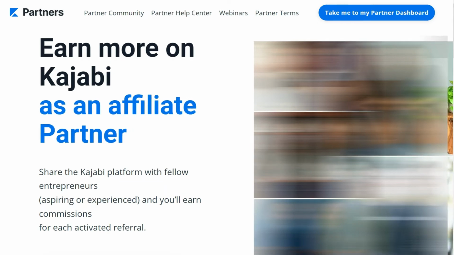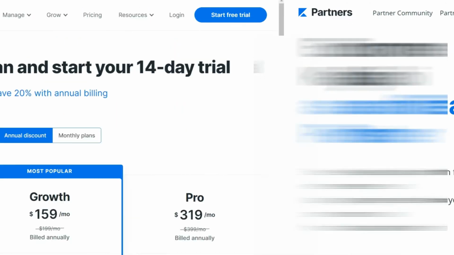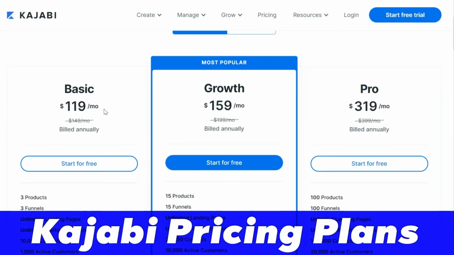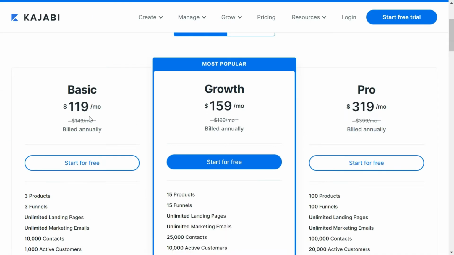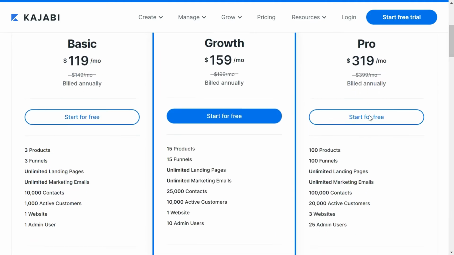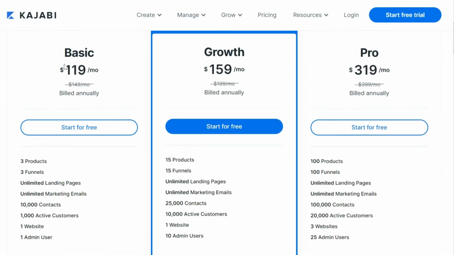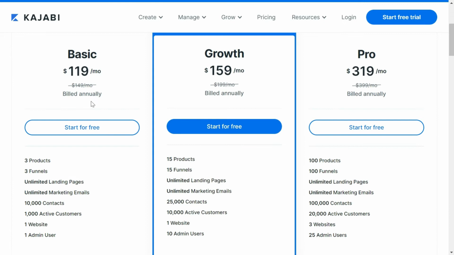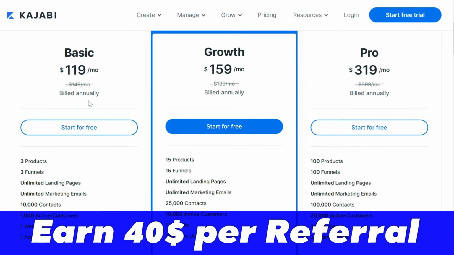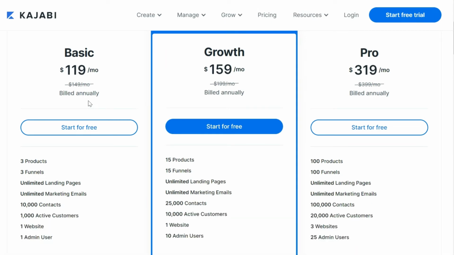So once you refer this, you can even make more money, because you will get a 30% recurring commission for the fee that they will be paying to Kajabi. Speaking of the fee structure, the basic plan of Kajabi is $119 a month, and it goes up to $319 in the pro version. At 30% of this $120 is going to be around $40. So even if somebody joins the basic plan of Kajabi, you will still be earning $40 per month for that person till the time that person continues to use Kajabi.